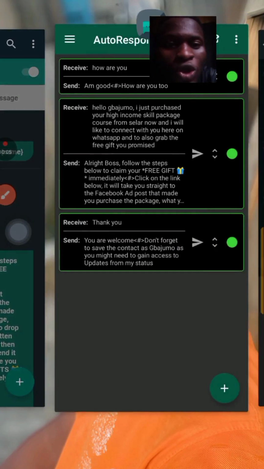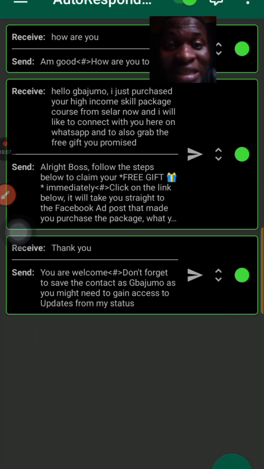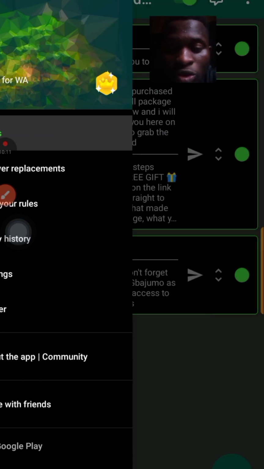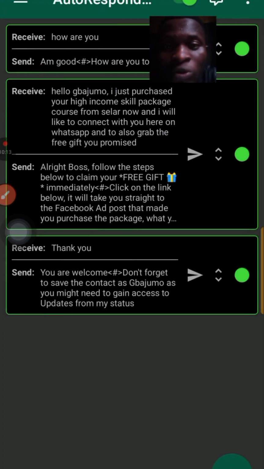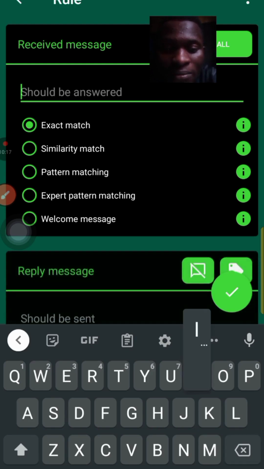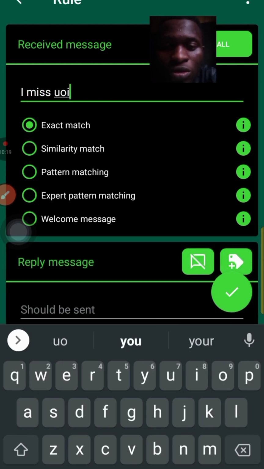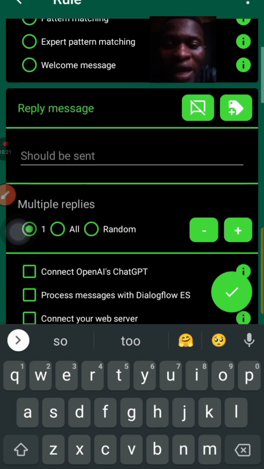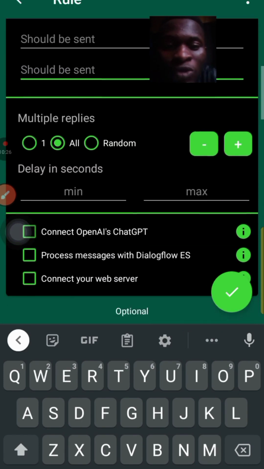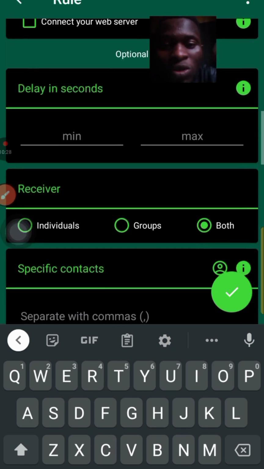This other one also has its own features. Let me go to the app and show you some of them. You can use AI, artificial intelligence, that's using ChatGPT to respond to your chats. Let me click on the plus icon, almost the same thing as the other one. You can see similar words. Let me just say I miss you. Then you can put the reply here. If you have multiple replies, you just click on the plus icon to put multiple replies.